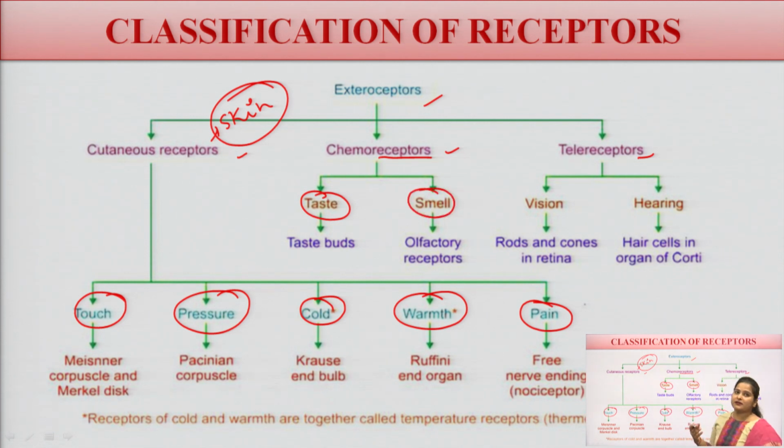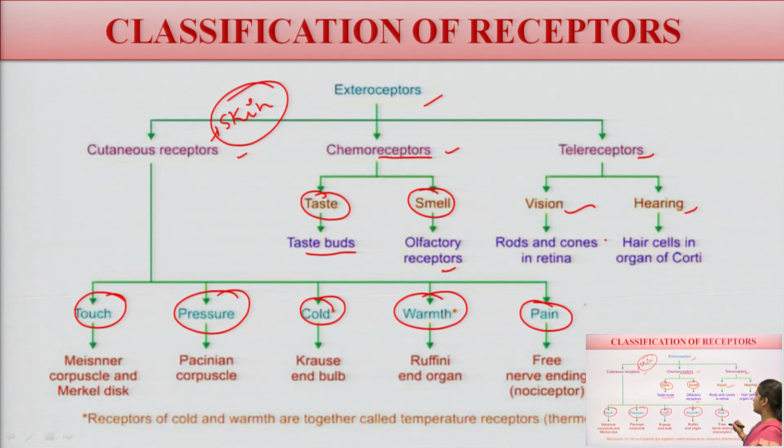So, which sense the taste? These are the taste buds, and olfactory receptors will sense the smell. Now, teloreceptors. What are teloreceptors? Teloreceptors are the receptors other than the visual organs, ठीक है, विजुअल ऑर्गन्स के अलावा जो रिसेप्टर्स हैं, these are the teloreceptors, and this is the vision or hearing, right?